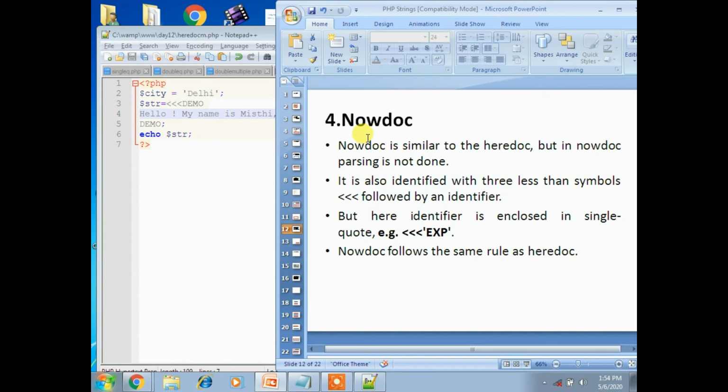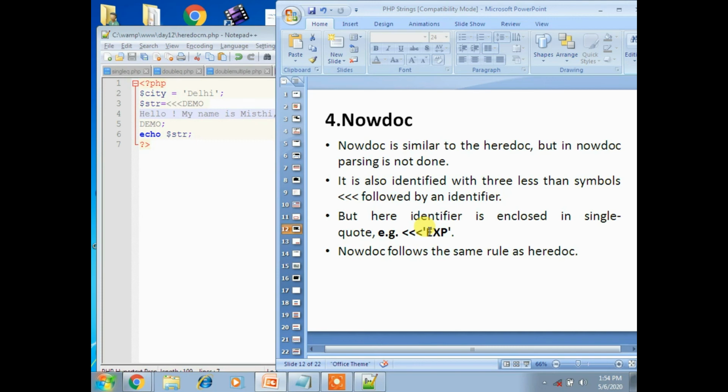Now let's see nowdoc. It is similar to heredoc, but in nowdoc parsing is not done, whereas in heredoc parsing will be done. It is also identified with three less than symbols followed by an identifier, but here the identifier is enclosed in single quotation, for example EXP in single quotation.